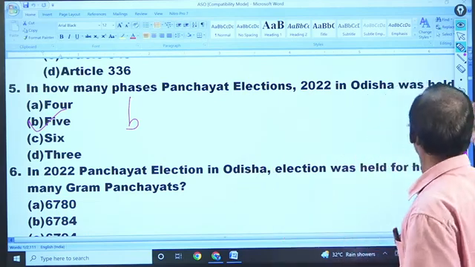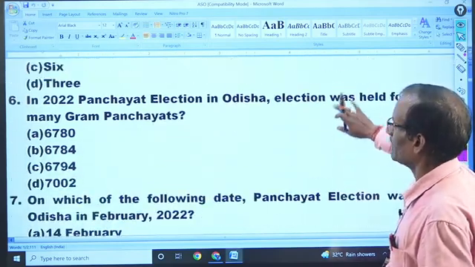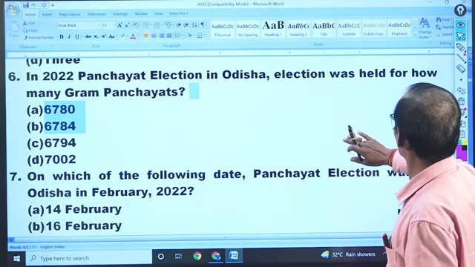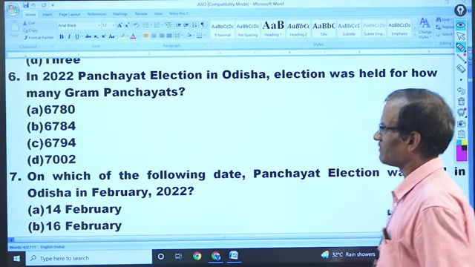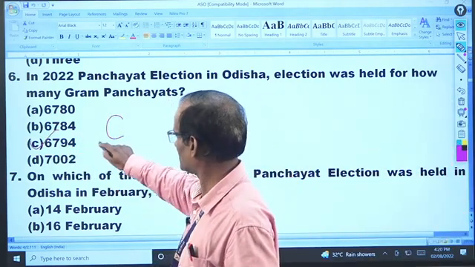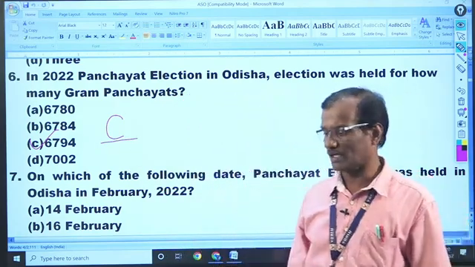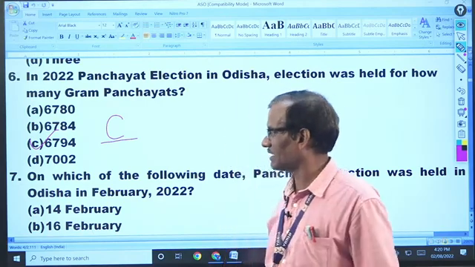Okay, number 6. In 2022 election in Odisha, election was held for how many Gram Panchayats? So kindly remember that was C, that is 6,794 Gram Panchayats went to the poll at this point of time. Okay, so these are very relevant questions.